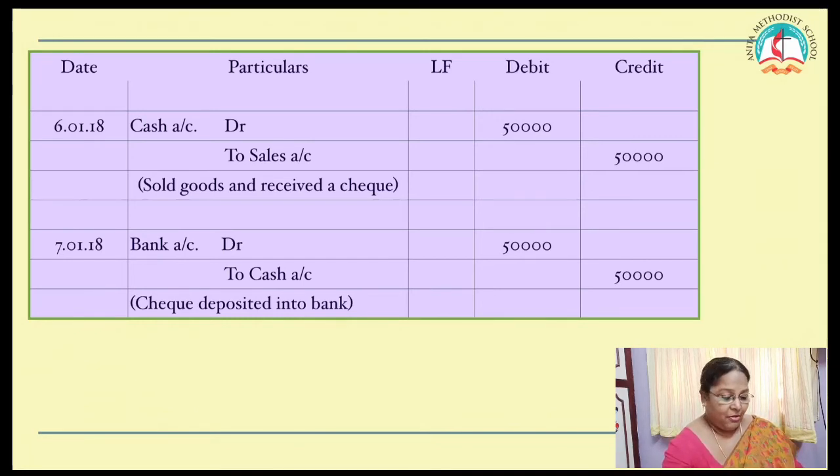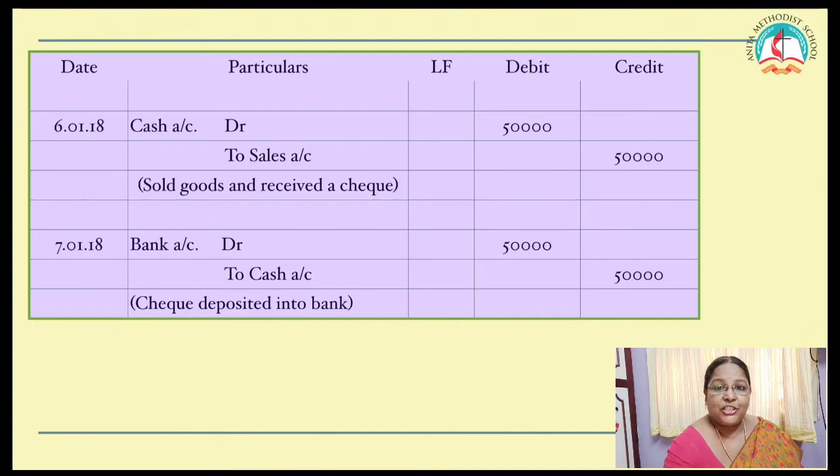Clear? So, cash account debtor to sales account, because sold goods to C and Co. and check received. So is this a cash transaction or a credit transaction? It is a cash transaction because you have immediately received a check. So it is not a credit transaction. Don't get confused because the name of the person is given over there.